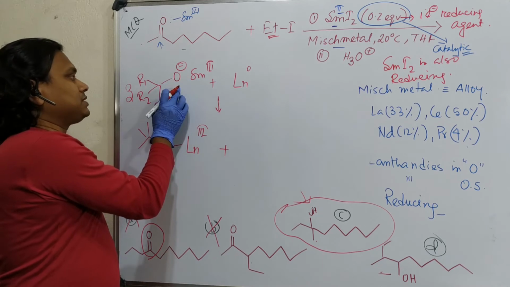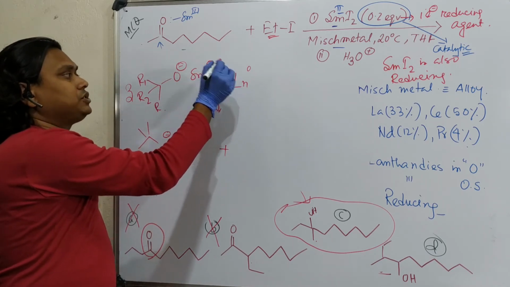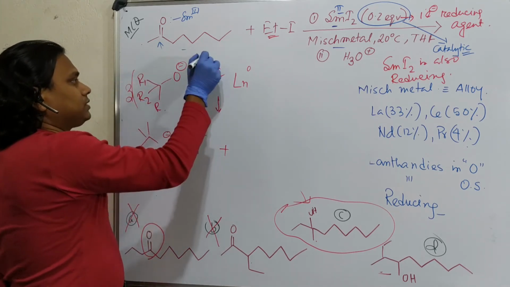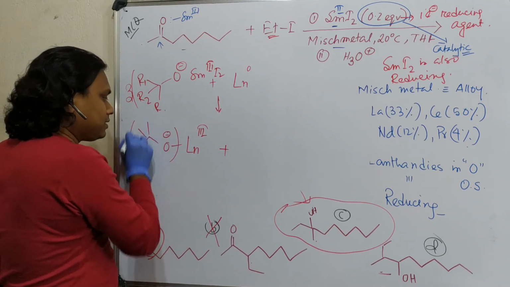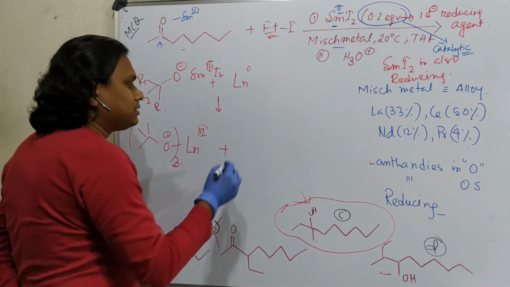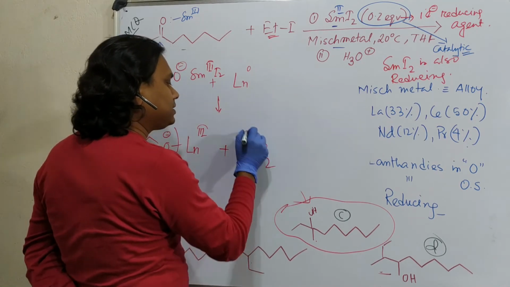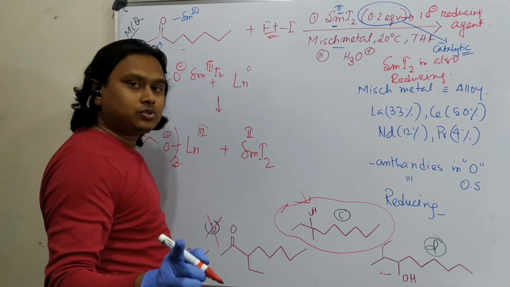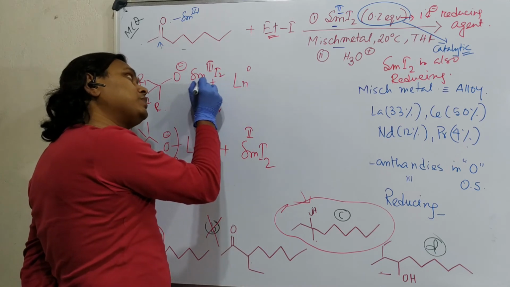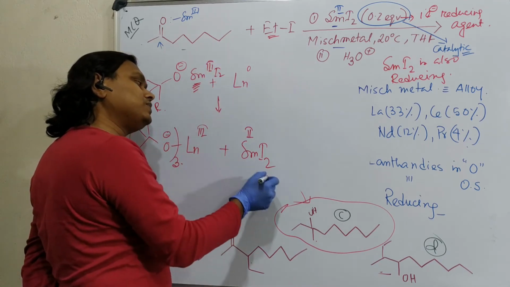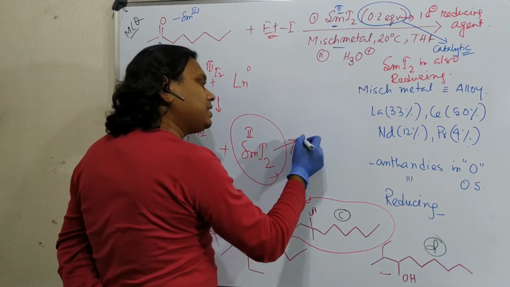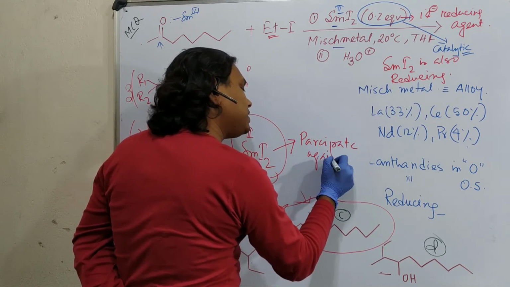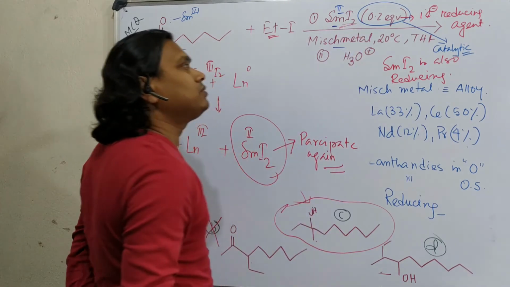Okay. And by the way, you can see, what about the other? There is I2 there. I have taken I2 initially. So I2, now 3 equivalents. From that, you can take, this is 3 because the valency of lanthanide is 3. Then another thing, samarium iodide 2. So one equivalent of lanthanum gives 3 electrons. That's why 3 samarium 3 plus ions reduce into samarium 2 plus and again participate in the reaction. Participate again. That's why the reaction is possible by using a catalytic amount of samarium iodide.